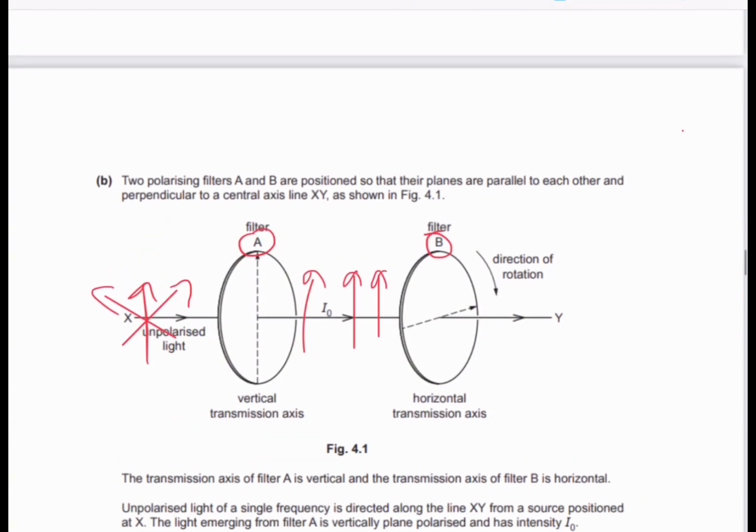But remember, Malus's law is about knowing three things: your polarizer, your analyzer, and your transmission axis. What is your polarizer? This is it, right? Your transmission axis for the first one is something like that. So for Malus's law, you only need to know three things: polarizer, analyzer, and transmission axis. So this is the transmission axis for the first light, something vertical. So we want to rotate it so that it's actually 60 degrees, right?